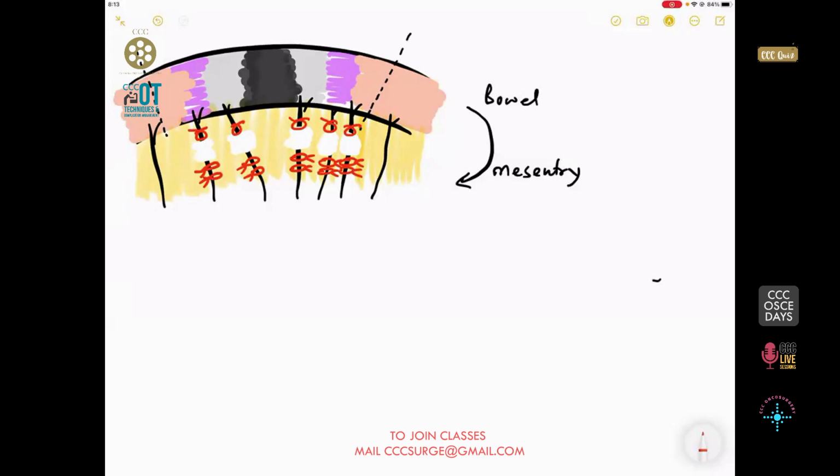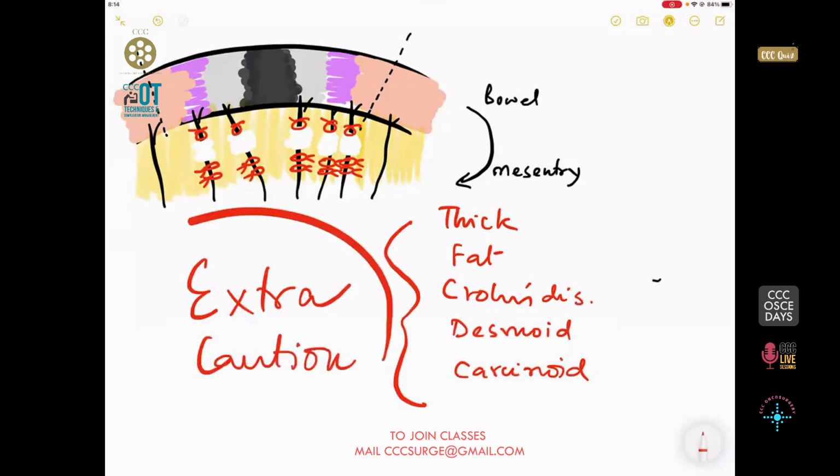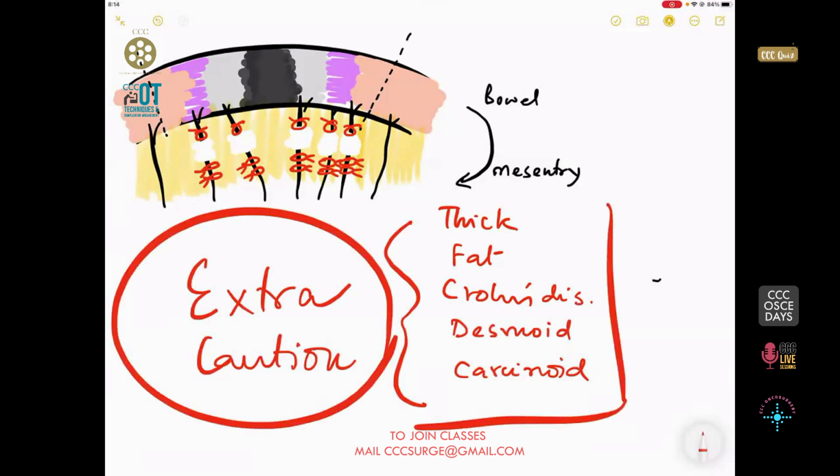So this is how we ligate the mesentery. Some people illuminate the mesentery against a light. Believe me, in an emergency with a thickened mesentery, it becomes a very difficult job. People who have a thick mesentery, lots of fat in the mesentery, patients with Crohn's disease, or patients who have desmoids and desmoplastic reactions like in carcinoids, always be very extra cautious with the mesentery. If you are not cautious in these situations, believe me guys, mesenteric vessels are going to bleed, and that's not going to be a good job.